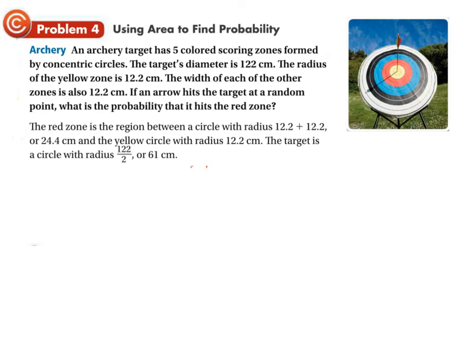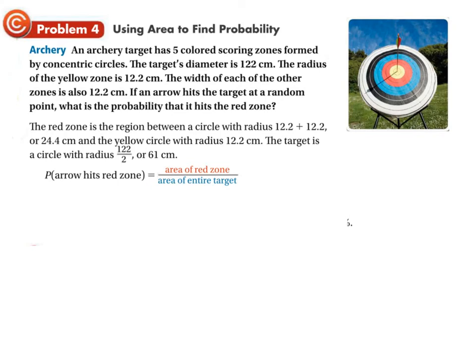So you say, okay, the target then is a circle with a radius of, since it says it's 122 all the way across, it is a radius of half of that, or 61. So we're going to say that the area of the red zone, just the red part, okay, divided by the area of the entire target, means the amount that would land you in there versus the total amount, that will be the probability that the arrow hits that. So whatever the area of the red zone is, over the area of the entire target.